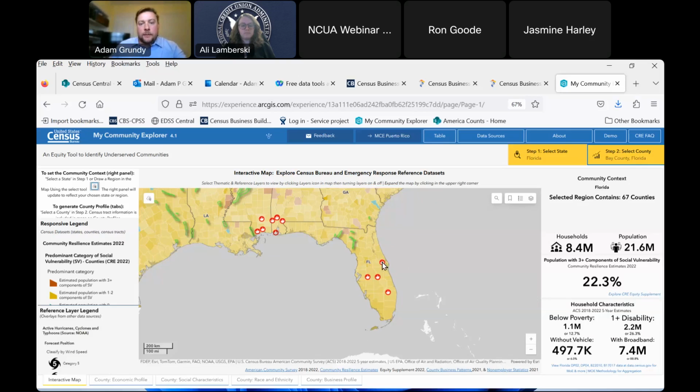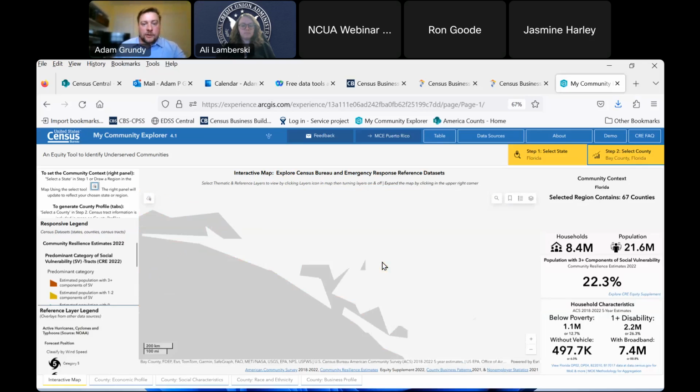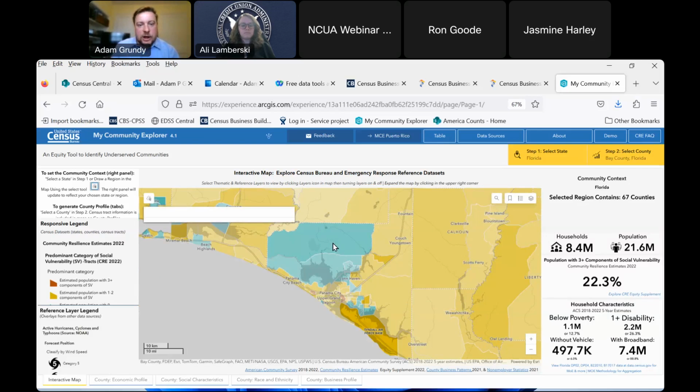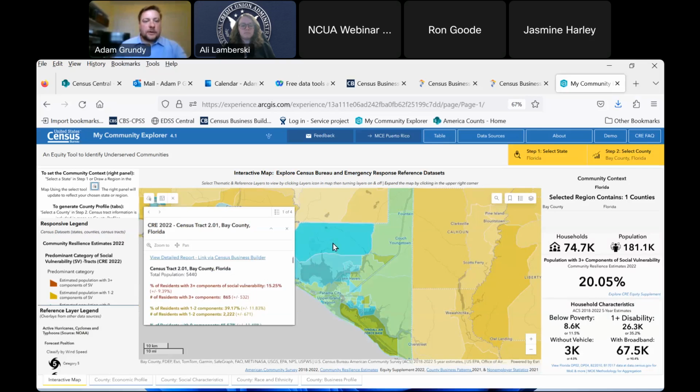And we pull this data in directly from NOAA in order to pull up all the different ongoing national emergencies in real time. So like I showed you in those slides before, we also have different examples of what's going on in certain geographies. So in this one, we have the Bay County, Florida Census Tract. So examples of 3 or more components of social vulnerability is 15.25% for this particular census tract.